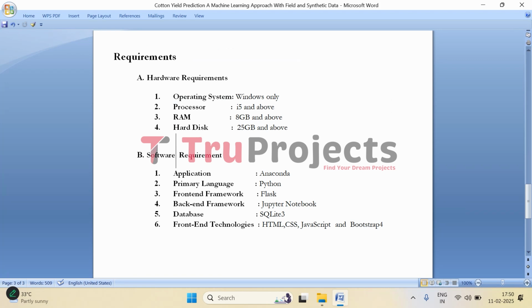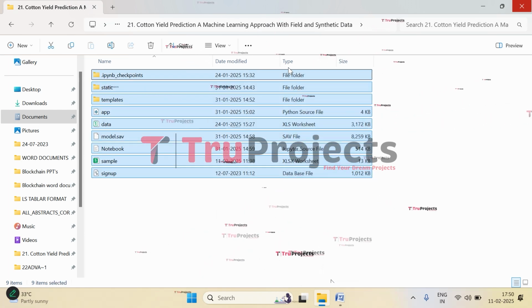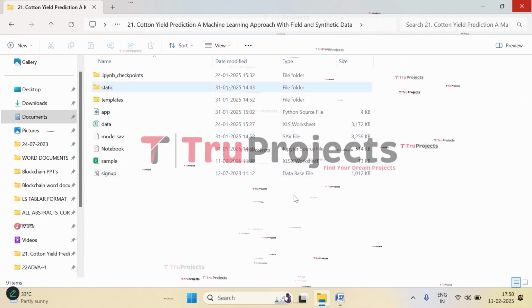To execute, we are supposed to open the code folder that contains source code files. So let's open the code folder. These are the source code files in the code folder of the project. Let us understand each of them.